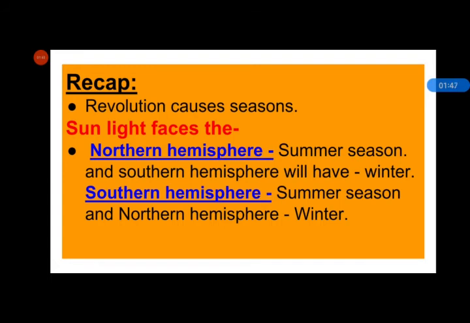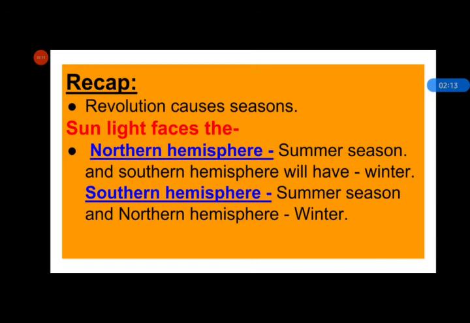If there is summer in the northern hemisphere, there will be winter in the southern hemisphere. And if sunlight falls directly on the northern hemisphere, it will be summer, with long days and short nights. Opposite will happen with the northern hemisphere: if there is summer in the southern hemisphere, there will be winter in the northern hemisphere.